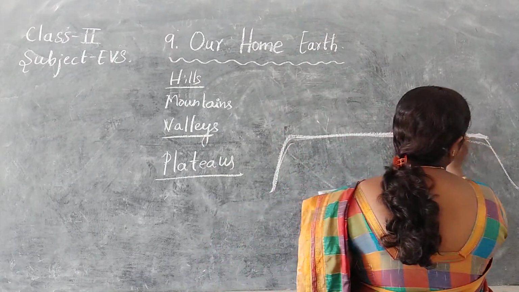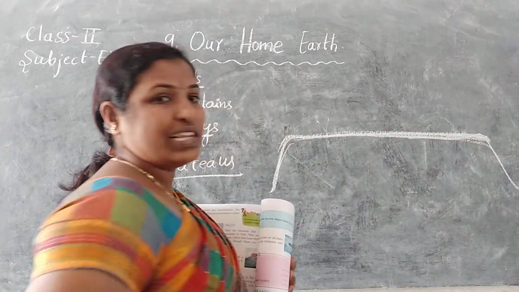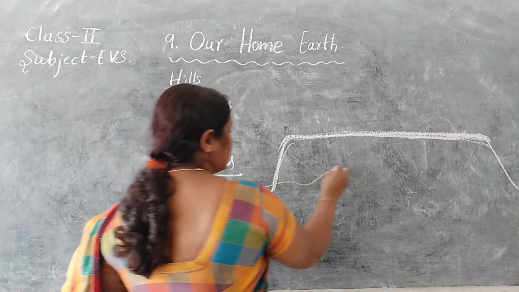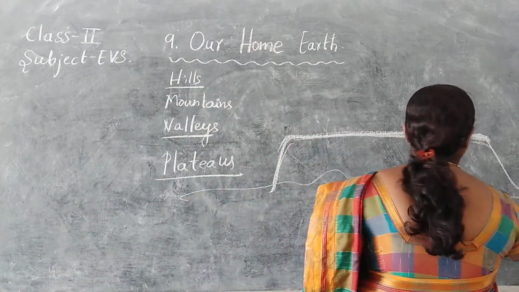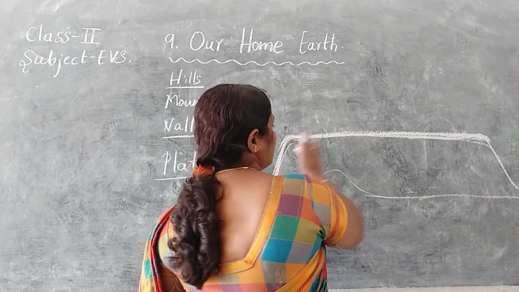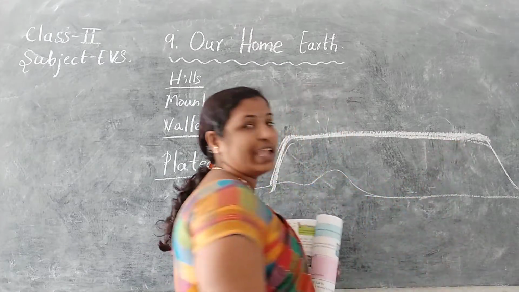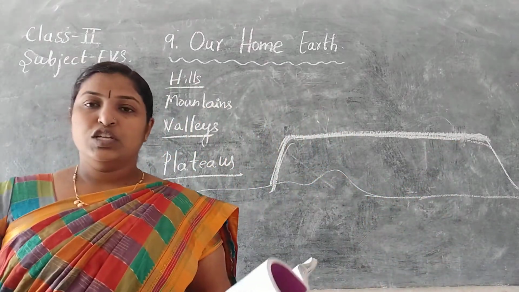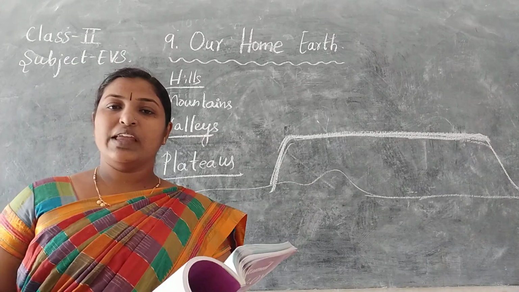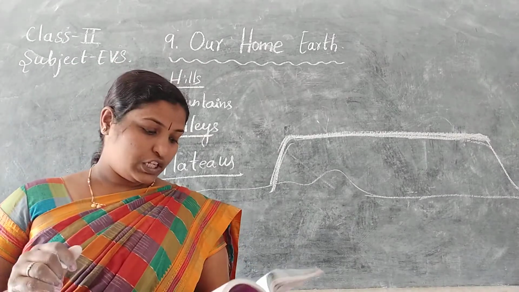Just observe the top place. This looks like, so this is the land area. So this top looks like a tabletop. So tabletop areas are known as plateaus.